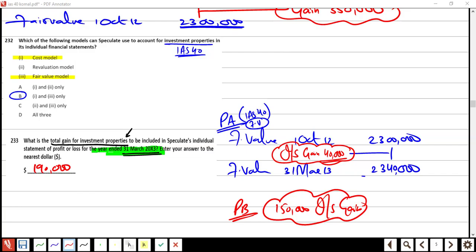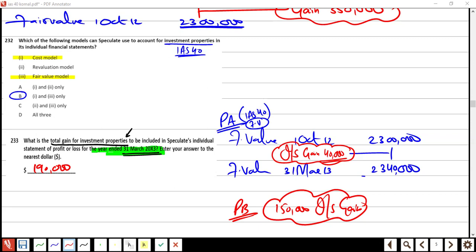Next question is coming up. Give me a second. The next question is something new, but it's about consolidation, so we are going to ignore it.